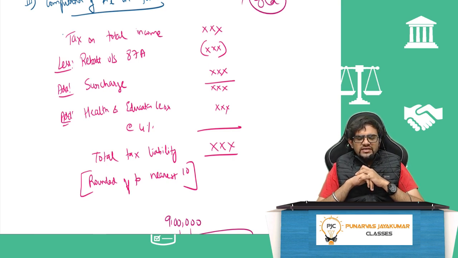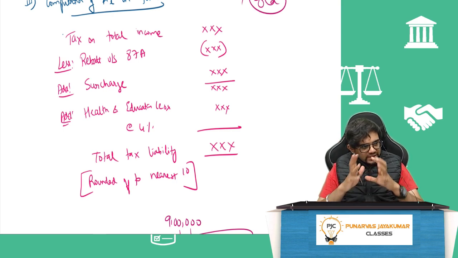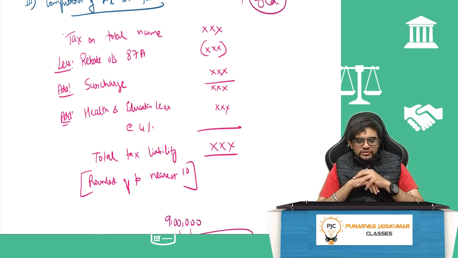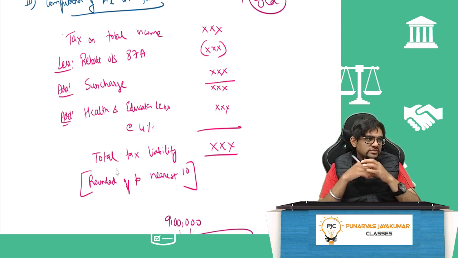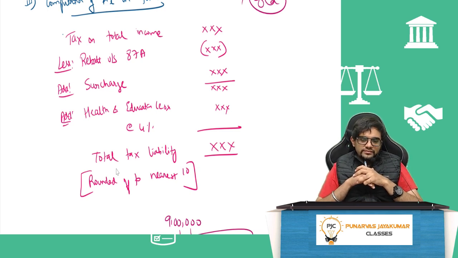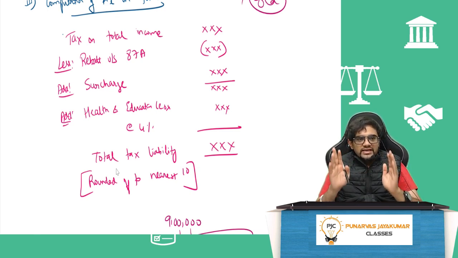Yes, so he introduced this cess. Cess is generally a tax taken for a specific purpose. And here it is taken for what? Health and education. So that money that you pay, 4% on the amount, will be used for this. So basically tax is first, surcharge is on the tax, and after everything you add tax and surcharge, on that 4% is what? Health and education cess. Then it will give me my total tax liability.